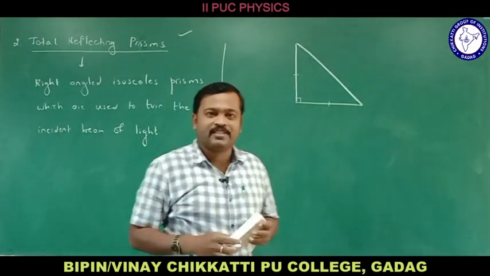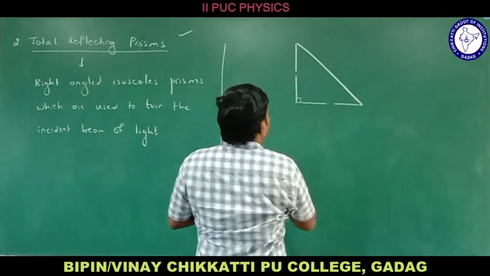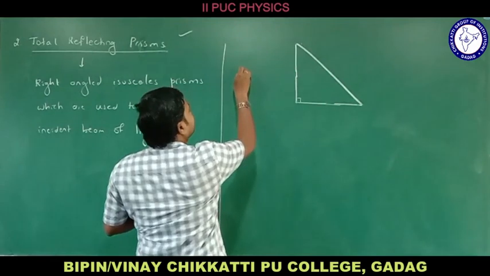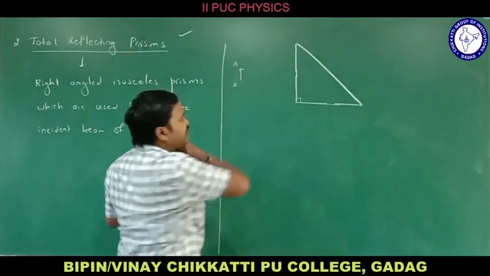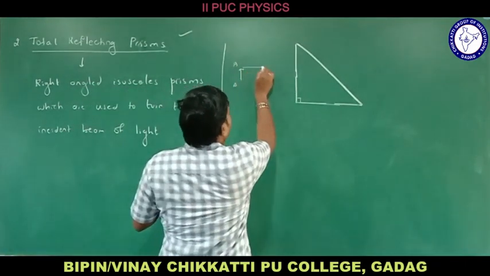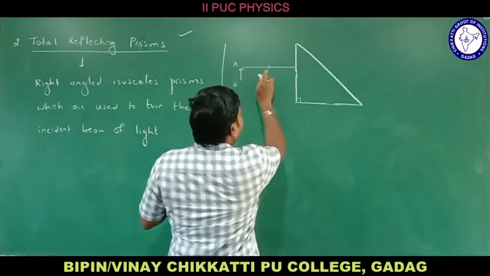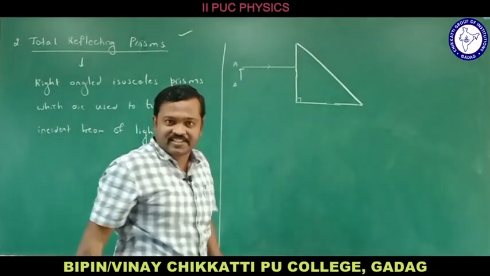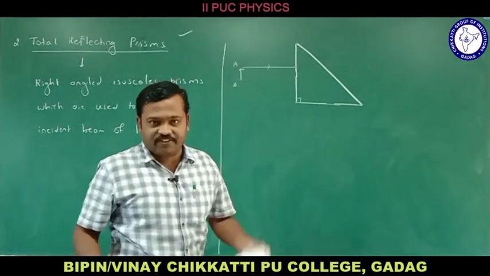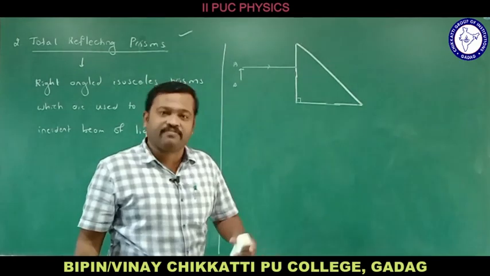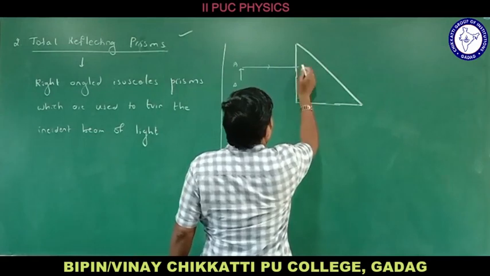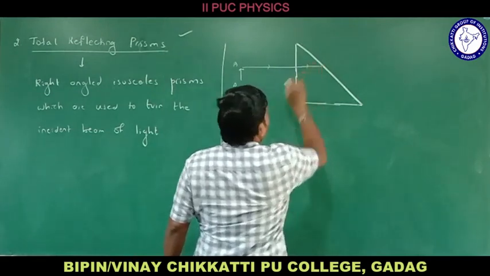We are studying total reflecting prisms. What happens here? Let us check it out. These two sides will be equal. Now let me consider there is an object here. Let me consider AB is an object. Let me consider a ray which comes from here. This ray is incident perpendicular to the surface. If a ray of light is incident perpendicular to the surface, it does not deflect, so there will not be bending of light. That is why this ray moves forward and reaches this position.